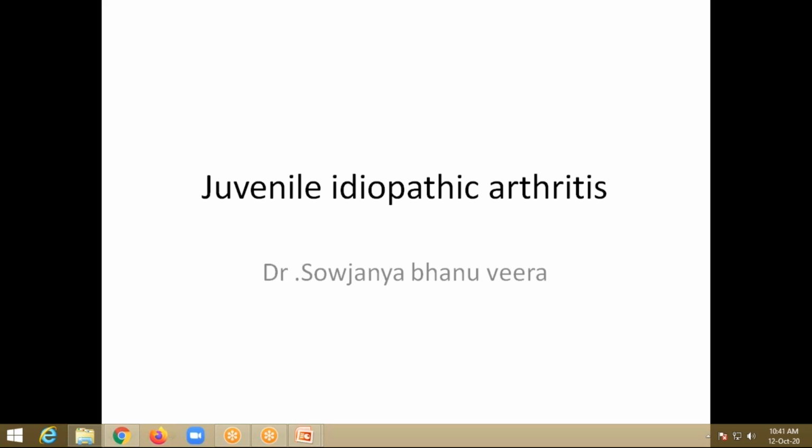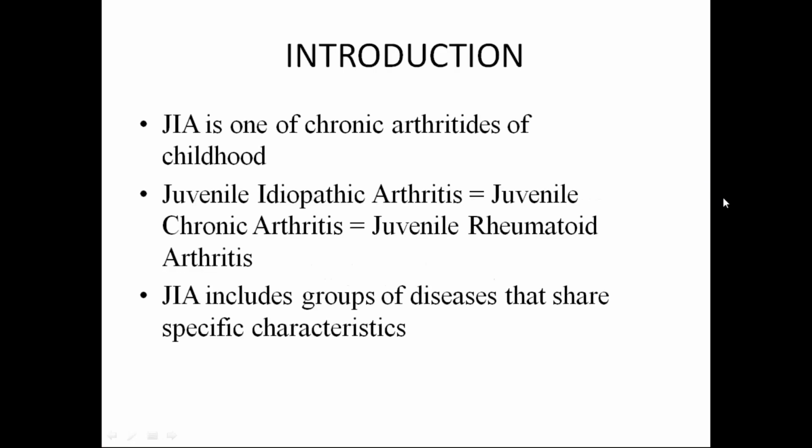Coming into the topic proper, this is one of the chronic arthritides of children. It is equivalent to juvenile chronic arthritis or juvenile rheumatoid arthritis, but the appropriate term is juvenile idiopathic arthritis. It includes a group of diseases that share specific characteristics.